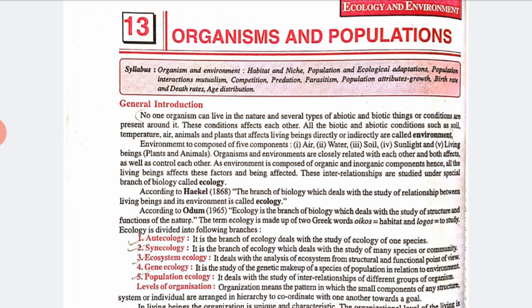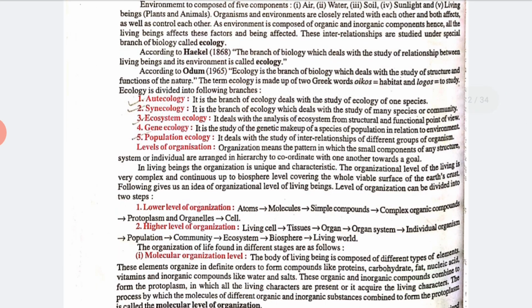Ecology is divided into the following branches. These are the different branches. First is autecology. It is the branch of ecology that deals with the study of ecology of one species, meaning under this we can only study one species. Next we have synecology. In this branch, ecology deals with the study of many species or communities.